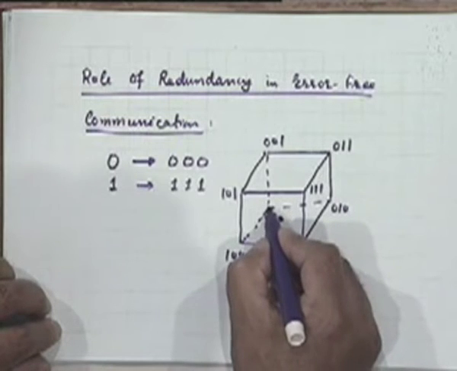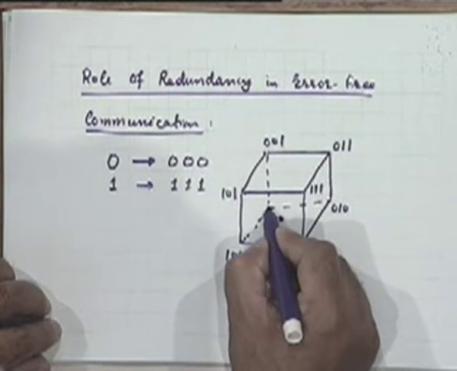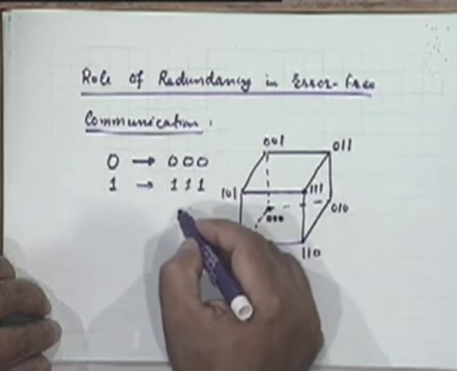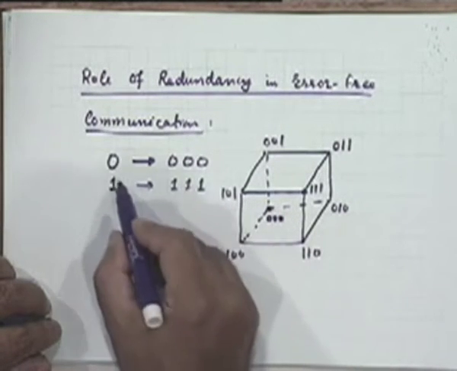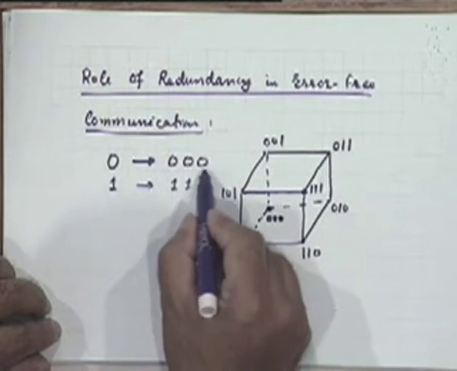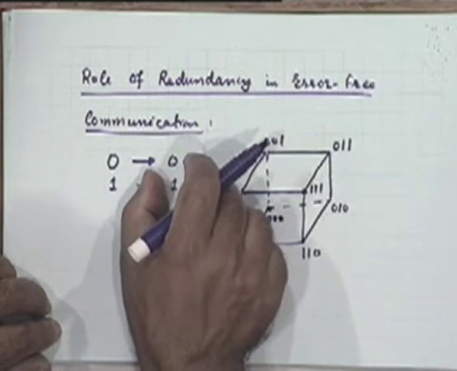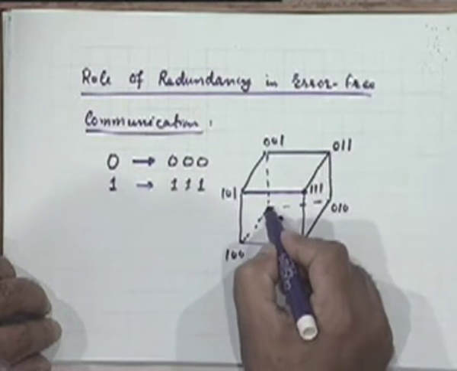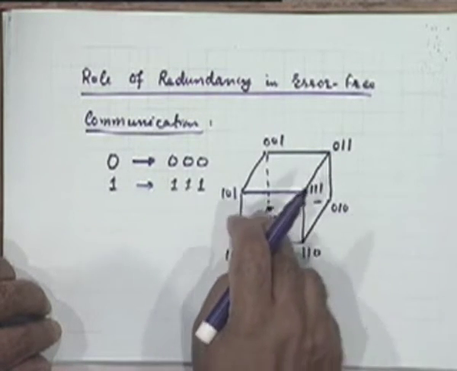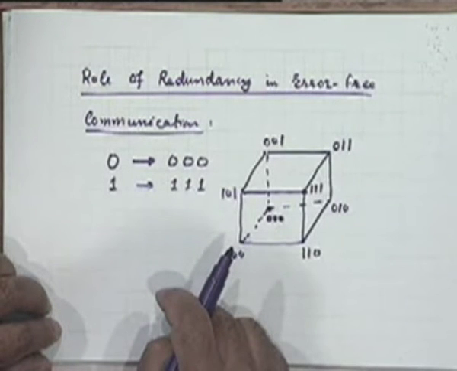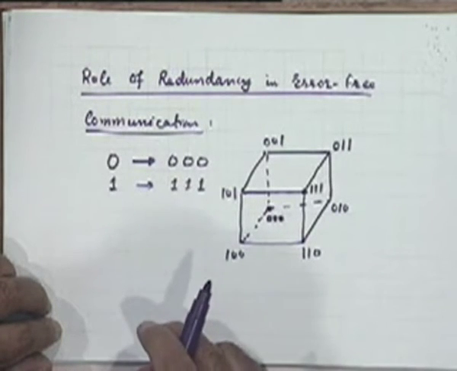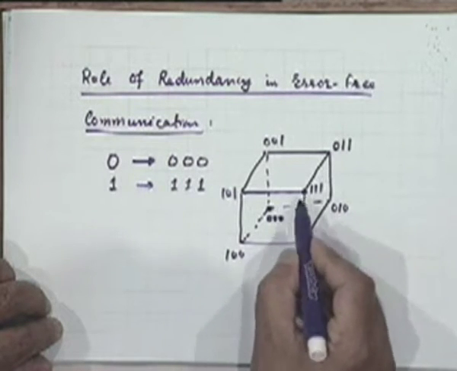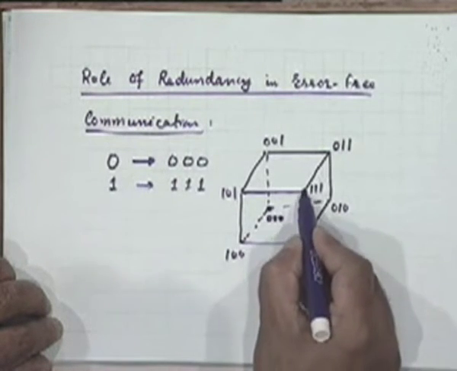So what do you see? The 2 sequences which formed your code words, you can think of these as your code words. Corresponding to an emission of 0, you are transmitting this word. This can be thought of as a code word. Similarly, 1 1 1 is a code word. These lie on diagonally opposite vertices. That's one way of looking at it. Isn't it obvious? One vertex is here, the other is here.